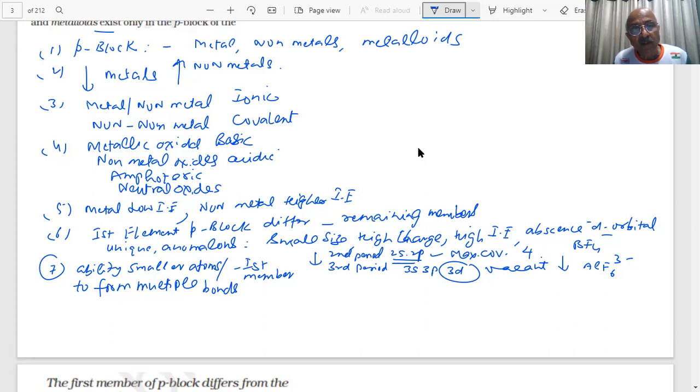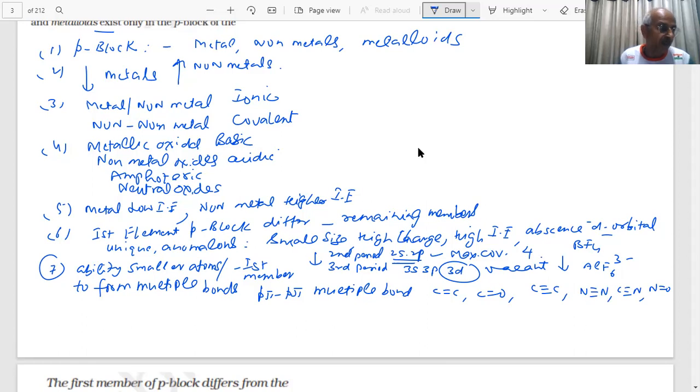You can have p pi-p pi bond formation, students. P pi multiple bond. This is very important, students. Very important. For example, carbon can form double bonds, carbon oxygen, carbon triple bond nitrogen, students. All this you are aware of. So the multiple bond formation is important.